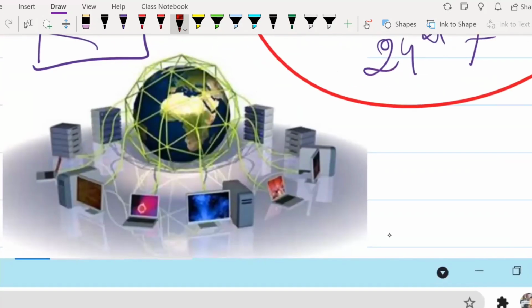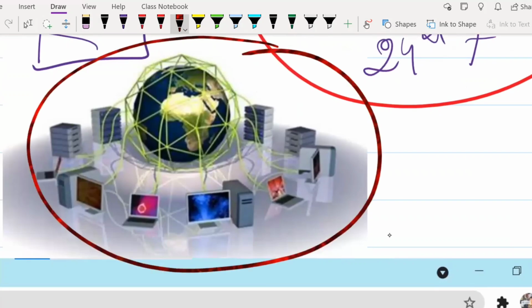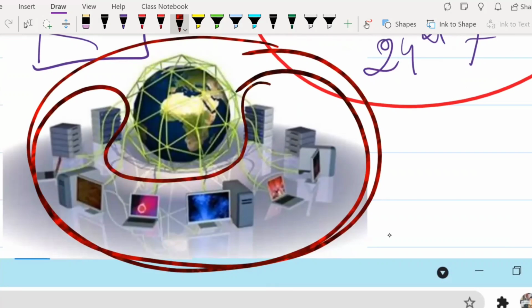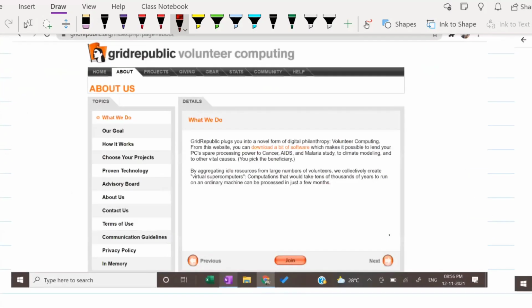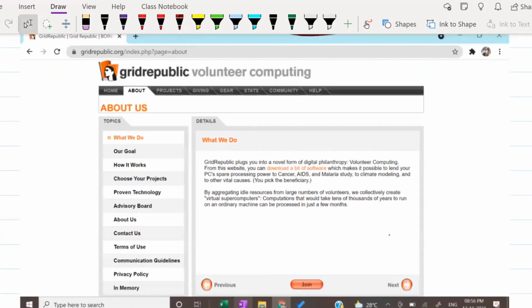So if you see this picture, what does it depict? That everybody from anywhere in the world can share their idle resources and give them to the people who are in need. Now below, I have attached some screenshots I just took. These screenshots are of a website, gridrepublic.org.